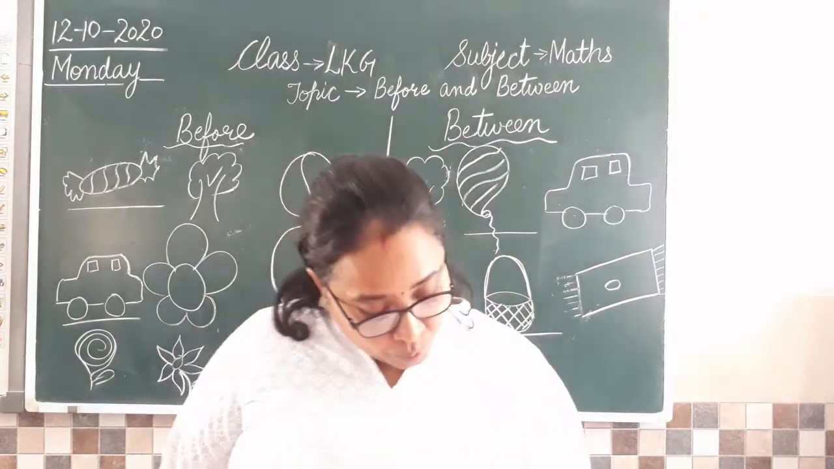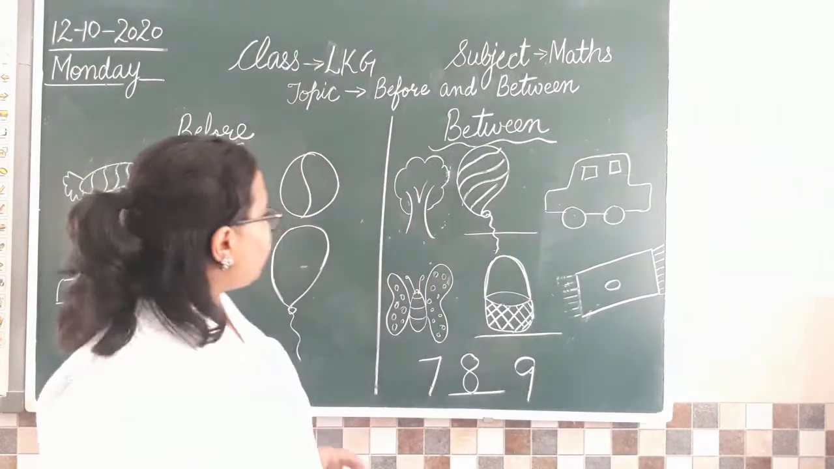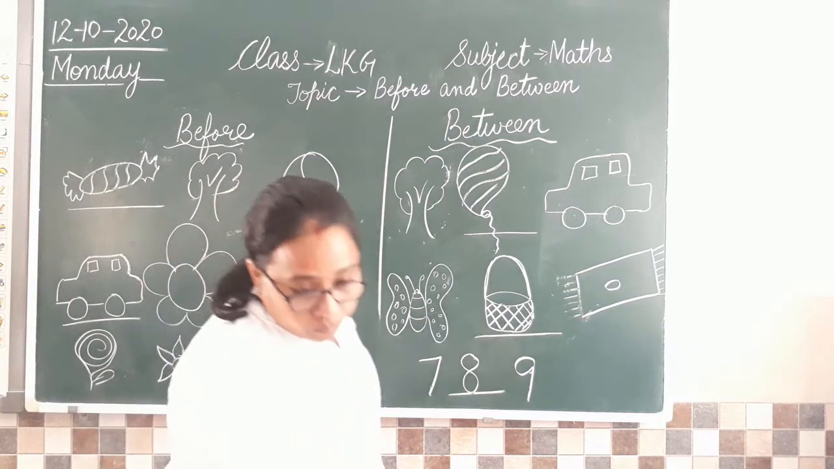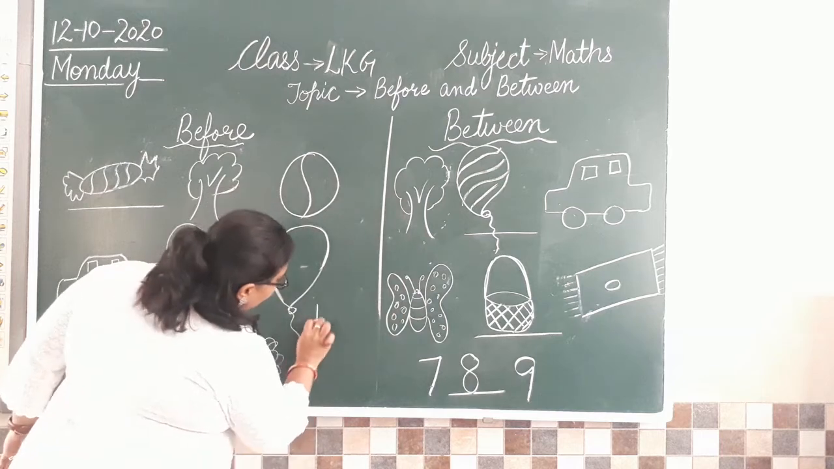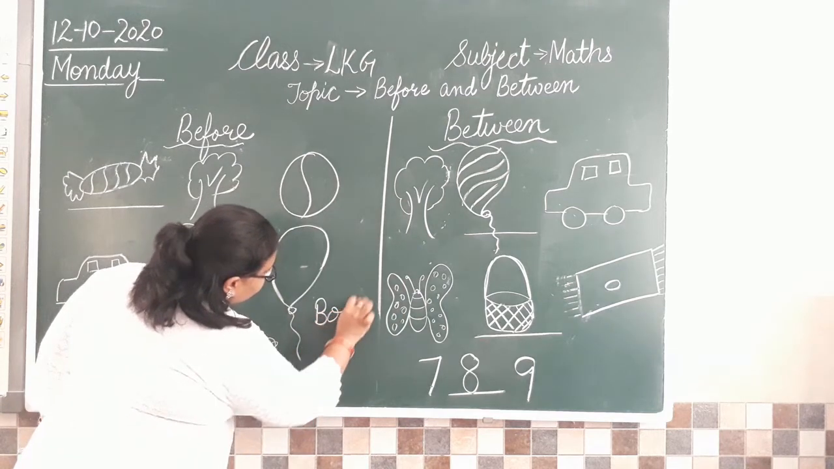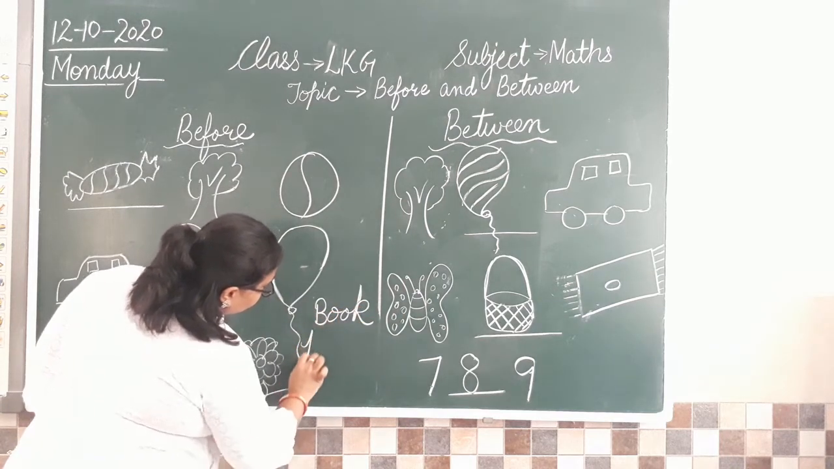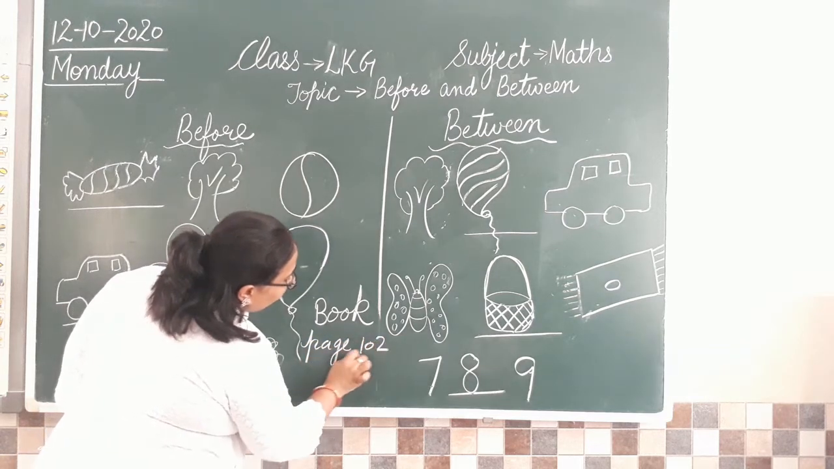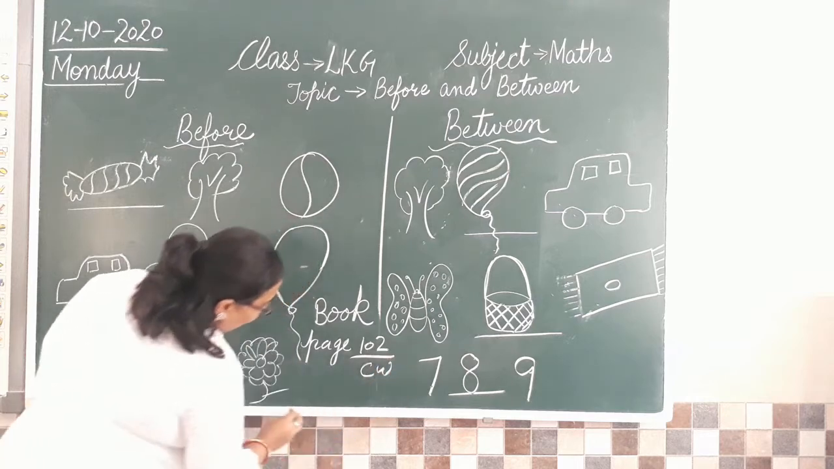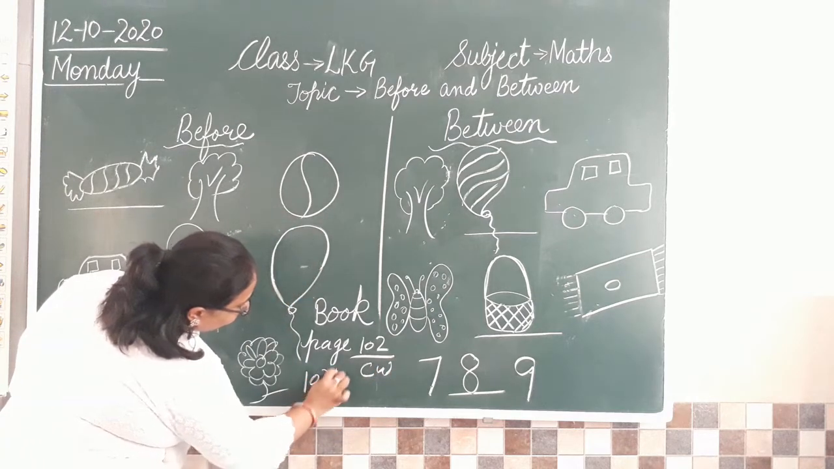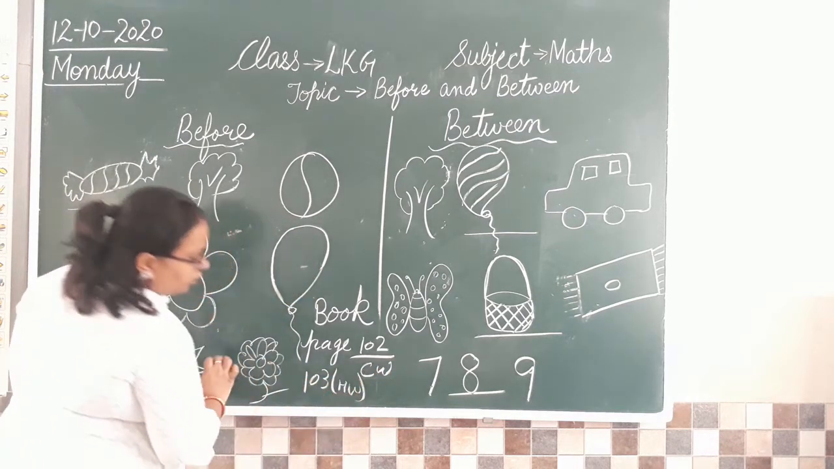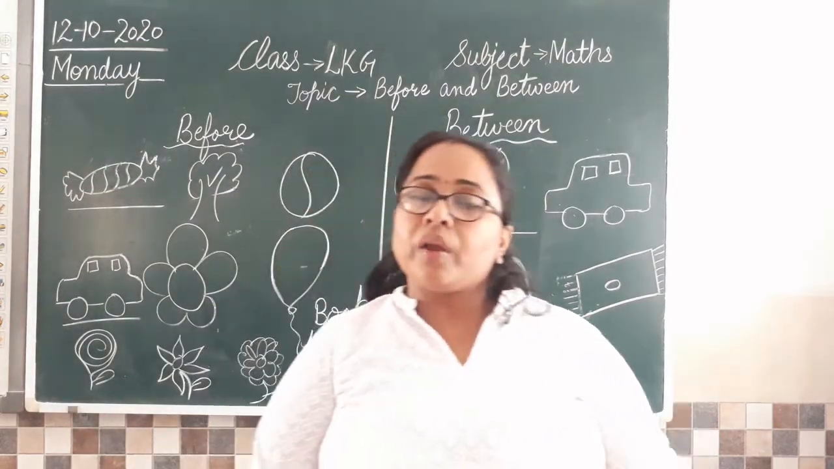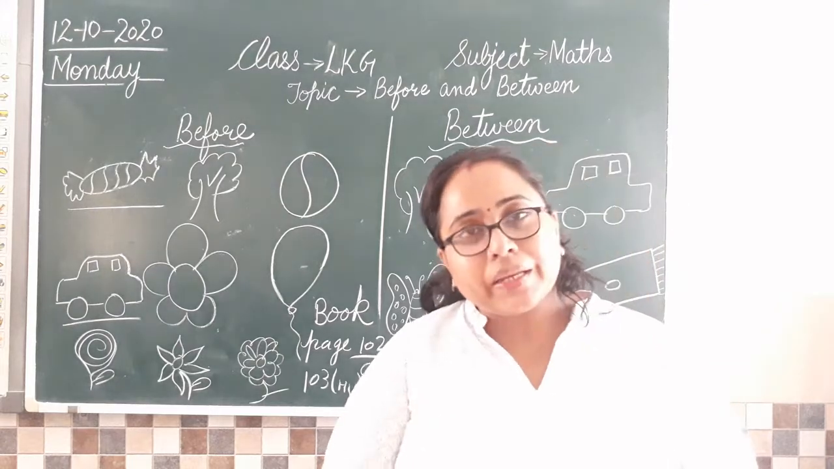So all of you open your maths book on page number 102 and 103. So book page number 102 is your classwork and 103 is your homework. Clear everyone? Open your book and I'm going to tell you how we are going to do that work. Okay beta?